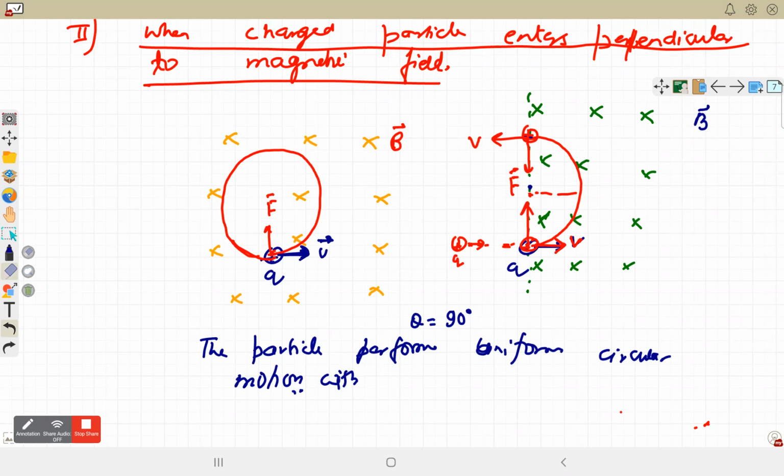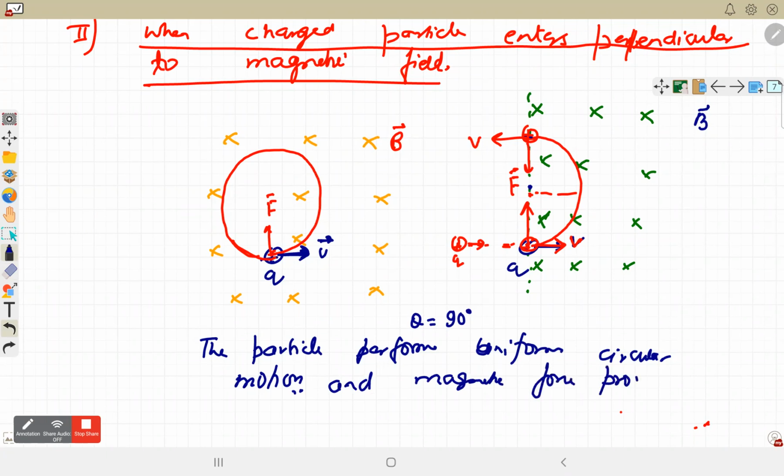mv square by r will be the force applied on this charged particle by the magnetic field, and that will be equal to the required centripetal force provided by the magnetic force. The particle performs uniform circular motion, and the magnetic force provides the required centripetal force.